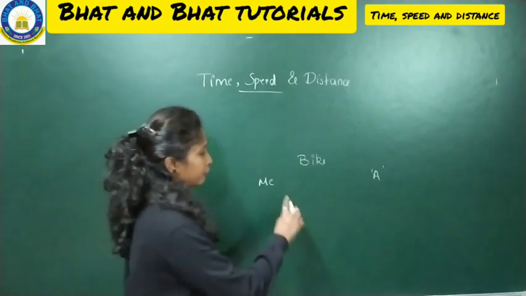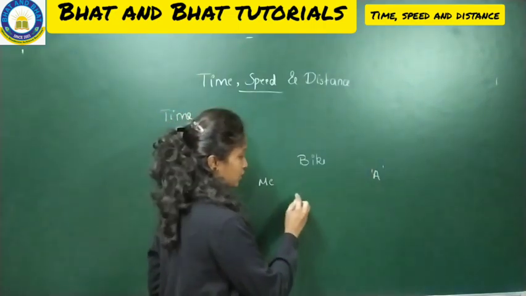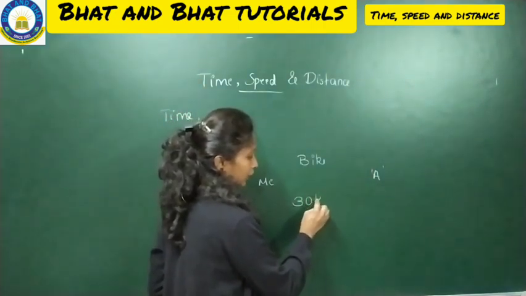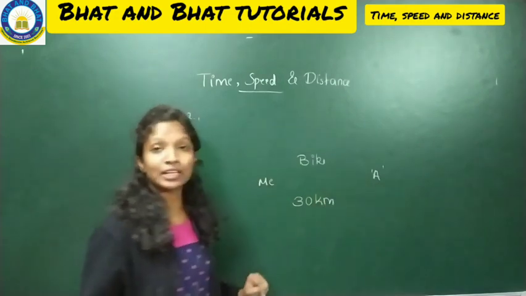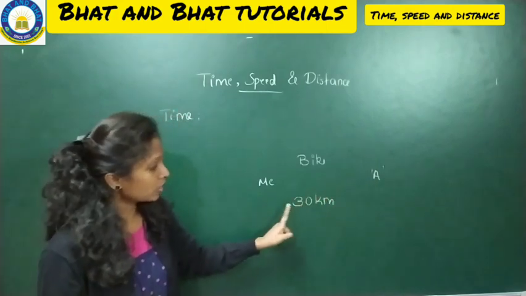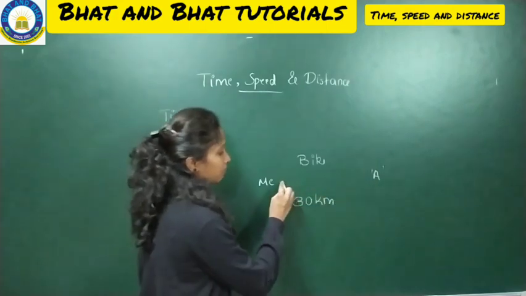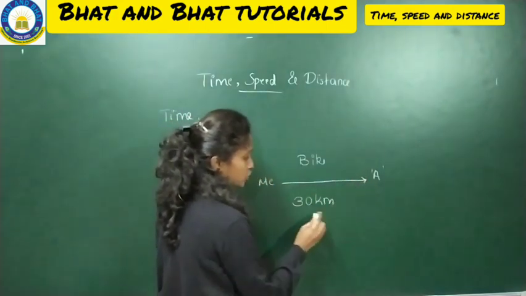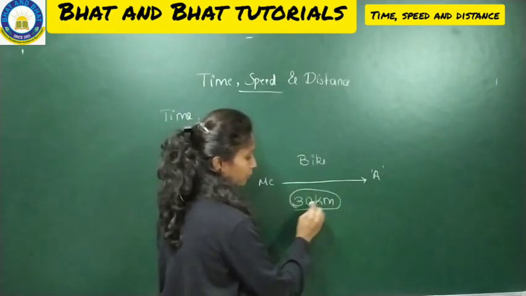Say for example, from my location to her location, there is 30 kilometers. How much distance is there from my location to her location? The distance between my location and her location is 30 kilometers.